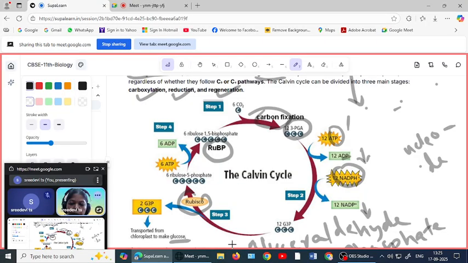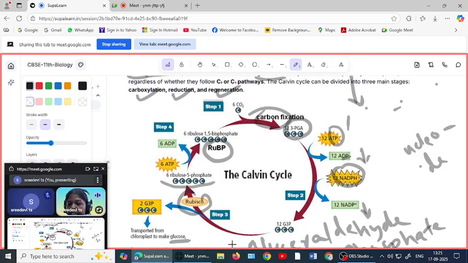In this regeneration, Rubisco is present from that point. Okay, and the glyceraldehyde 3-phosphate becomes ribulose 5-phosphate. Ribulose 5-phosphate. Look at the carbon number. It's a 5 carbon compound. Okay, ribulose 5-phosphate. And what happens here? Again, here the phosphate groups are added. That's why it becomes 5-phosphate.